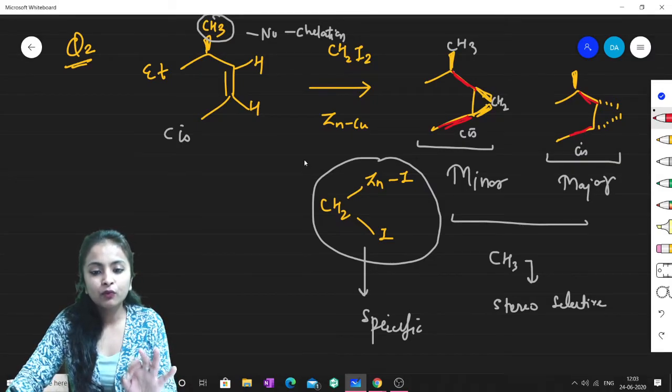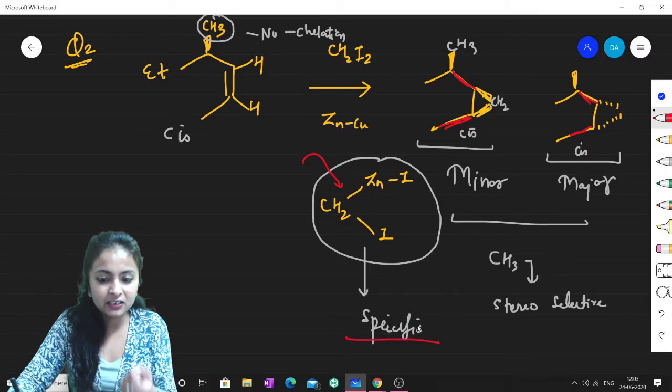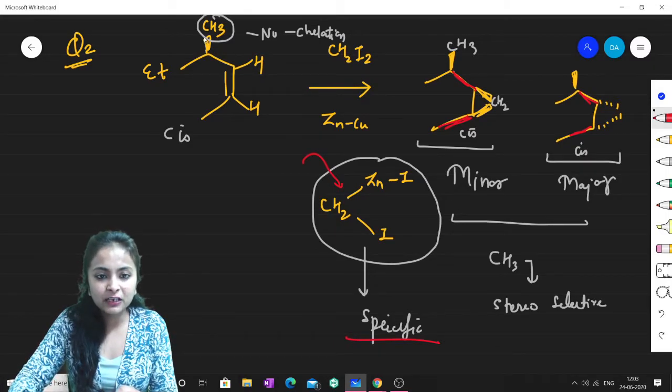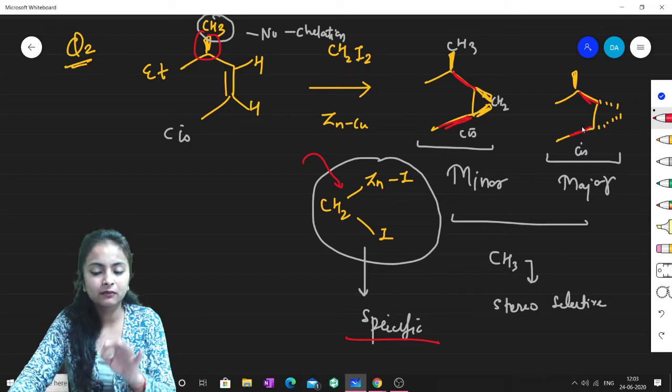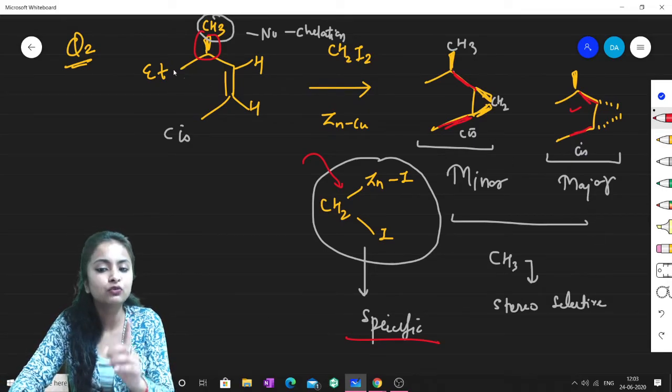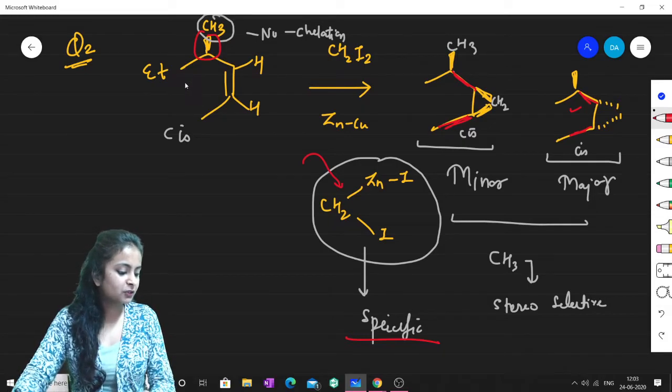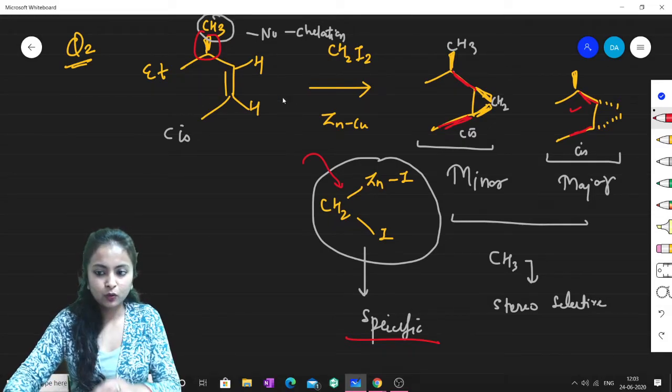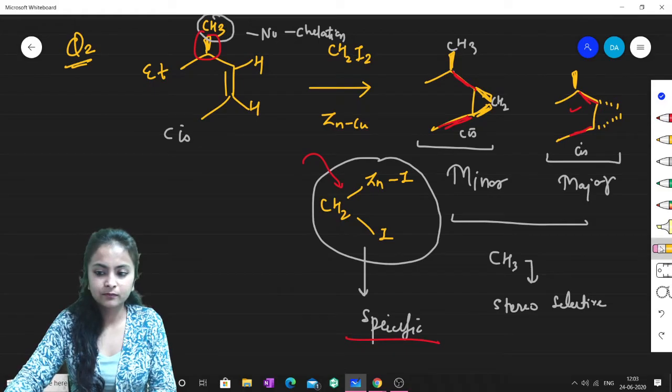So with respect to the carbenoid it is stereospecific, and with respect to CH3 there are two products, from which this one will be meso. Therefore this is stereoselective with respect to CH3. I hope this part is very much clear to you all. Okay, let me write one more question.